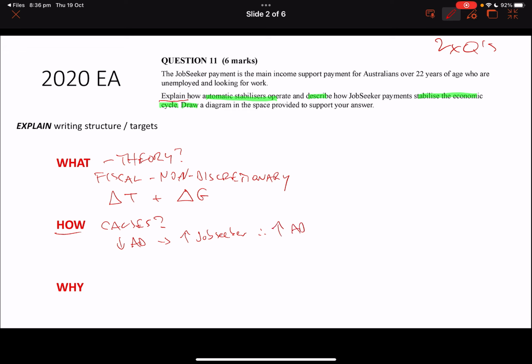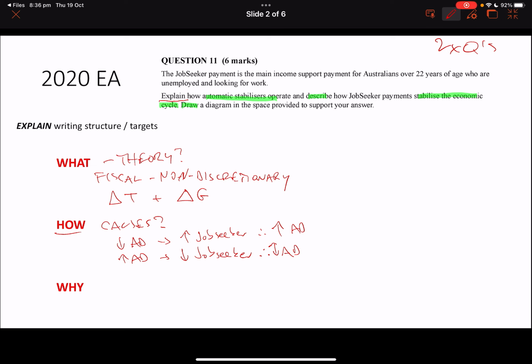And also the other side of it is, as AD rises, job seeker drops, because less people require it, because higher AD equals higher employment. And so, with the drop in job seeker, it stops the economy overheating and getting too inflationary, and it starts to stabilize AD again.